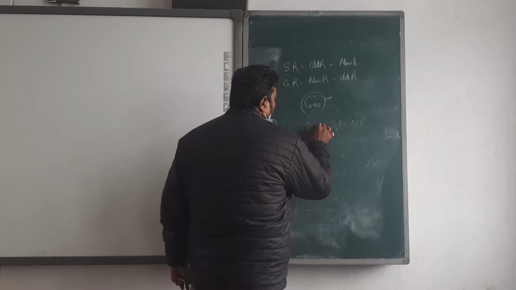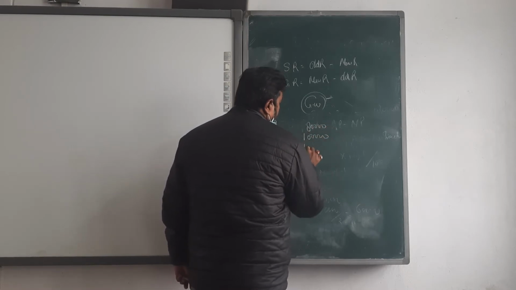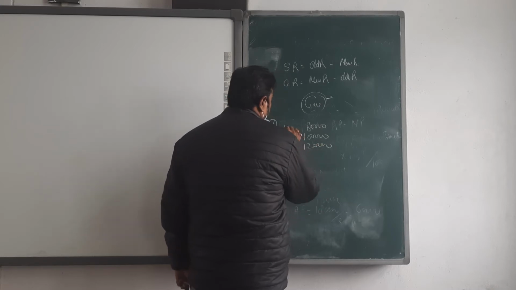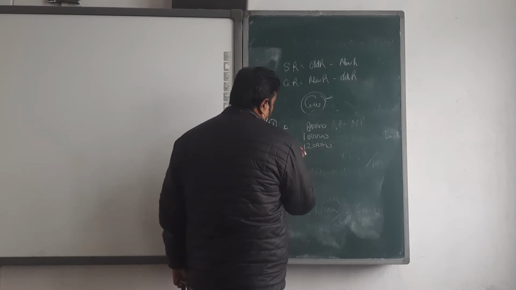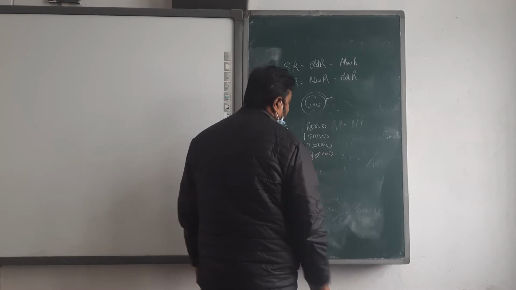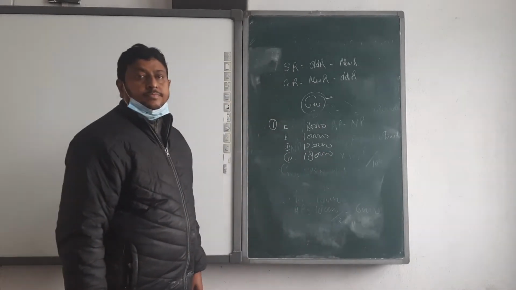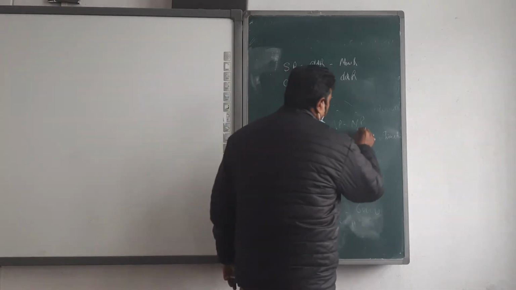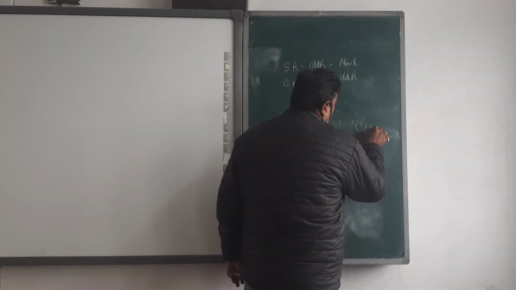Profits are 1,20,000, 1,80,000, 1,20,000 and 1,80,000. Okay, beta. The firm has a capital investment of 5 lakh.